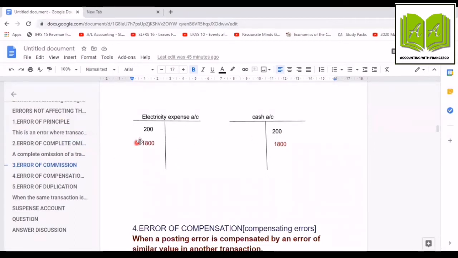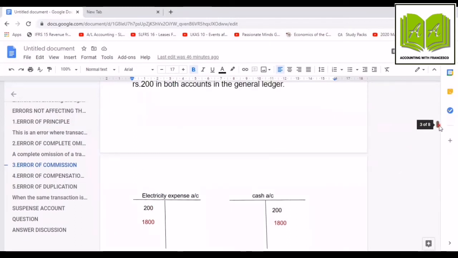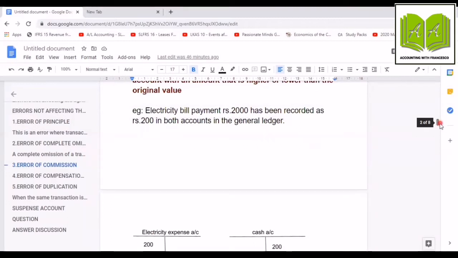We must debit another 1,800 to electricity expense account and credit another 1,800 to cash account. So what is the journal entry? Electricity expense account debit rupees 1,800, cash account credit rupees 1,800. You can write the narration: being rectified electricity payment rupees 2,000 recorded as rupees 200 in both accounts in the general ledger. Or else simply, being rectified error of commission.